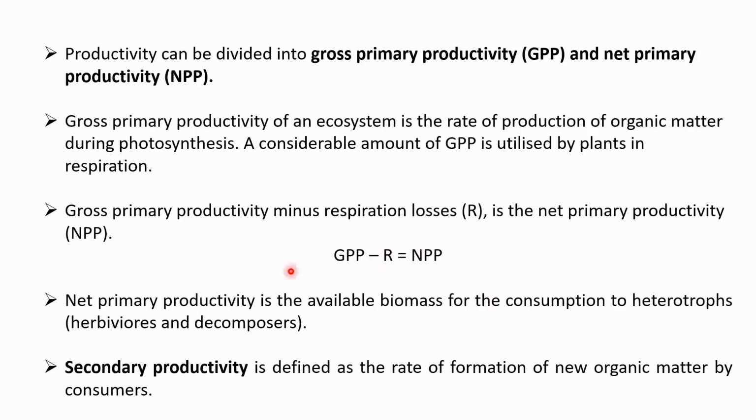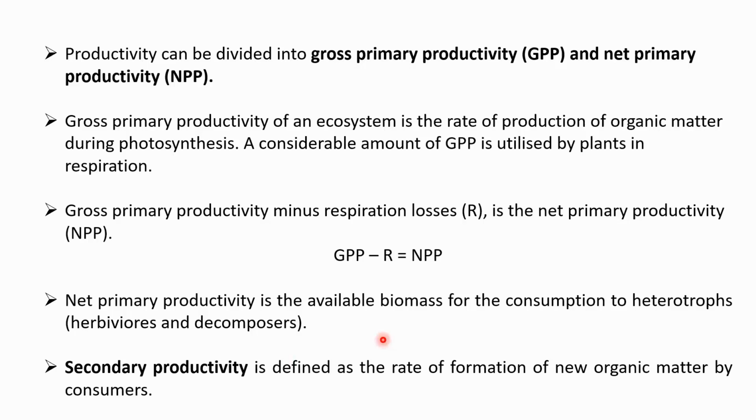Because out of all the organic matter that has been synthesized by the plants during photosynthesis, some of it is utilized by the plant itself. Therefore, for herbivores and for the decomposers, the available biomass decreases. This decrease due to respiration loss is accounted for as follows: the gross primary productivity minus the respiration loss is known as the net primary productivity of the plants, or of any ecosystem.